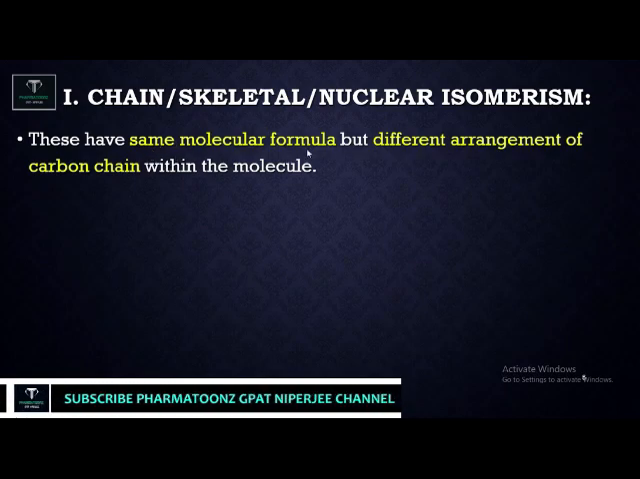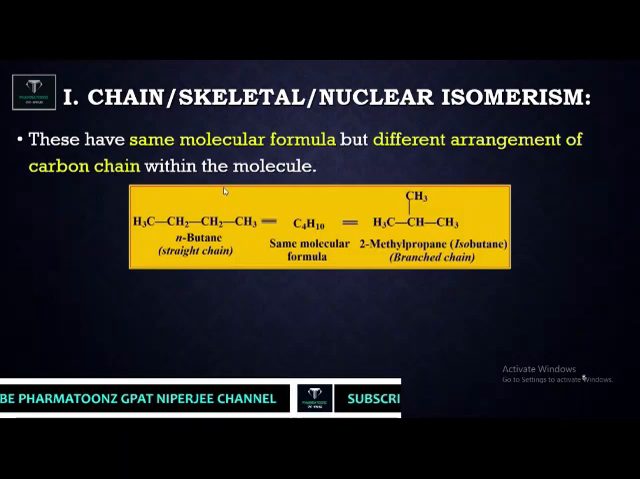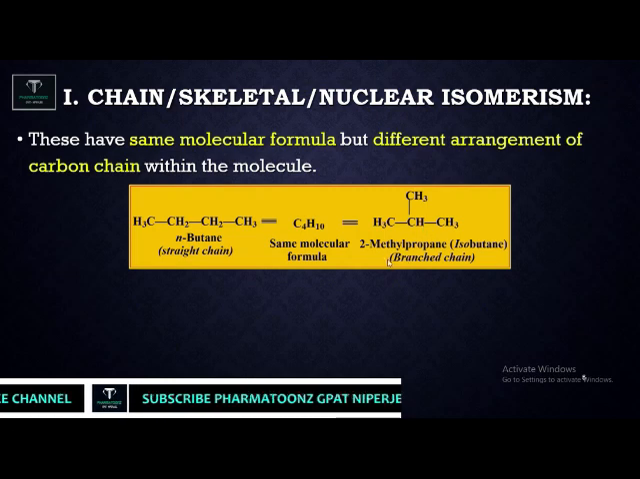As I discussed for isomers, the molecular formula remains the same but the arrangement of the carbon chain within the molecule is different. Again I am repeating, in chain, skeletal and nuclear isomers, the molecular formula of both structures remains the same but the arrangement of the carbon chain within the molecule differs, which is called chain isomerism. Let us see the example. C4H10 is the molecular formula for butane. This is the structure of n-butane where a straight chain is there. Now this is the structure of isobutane.